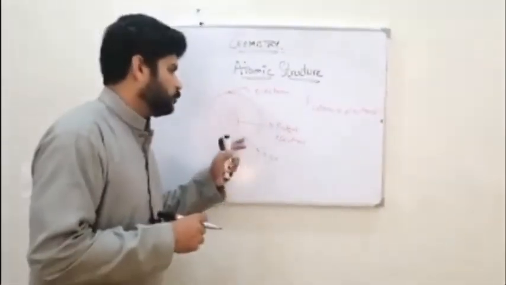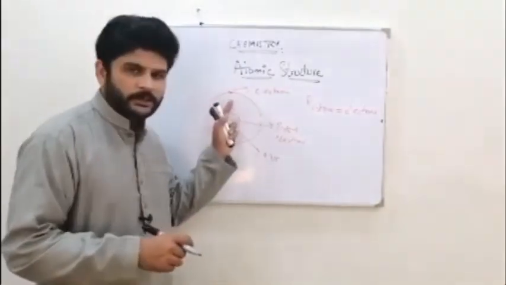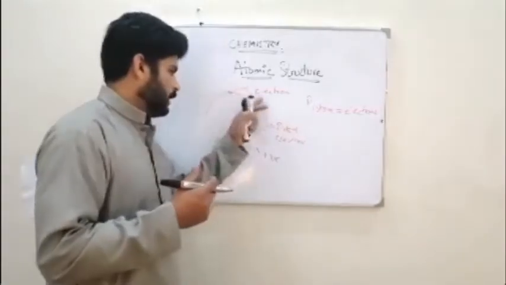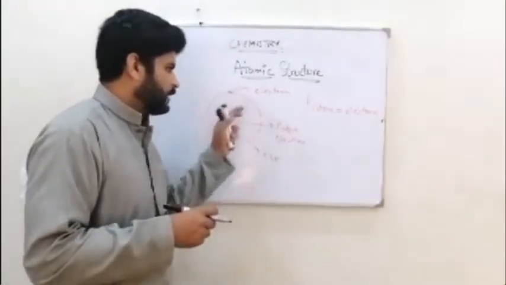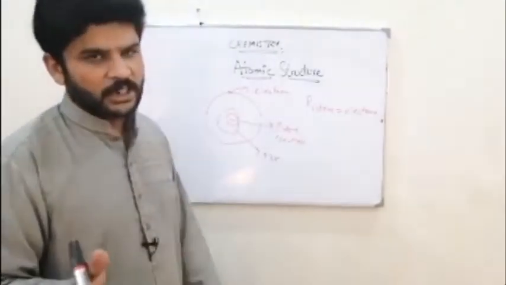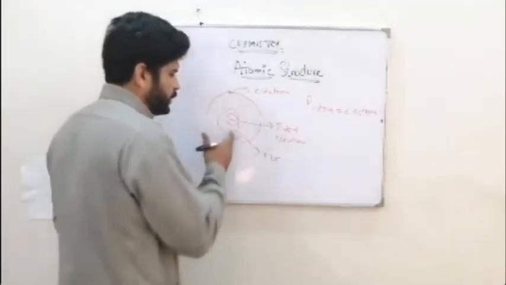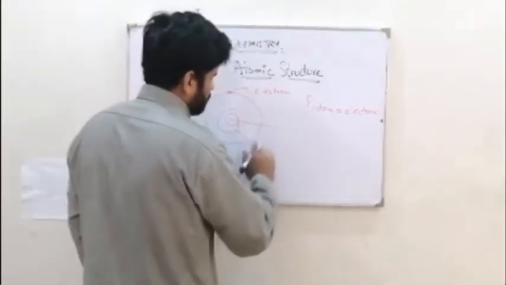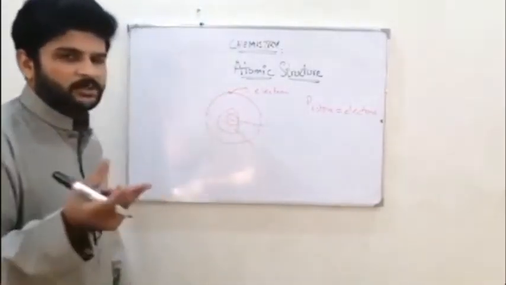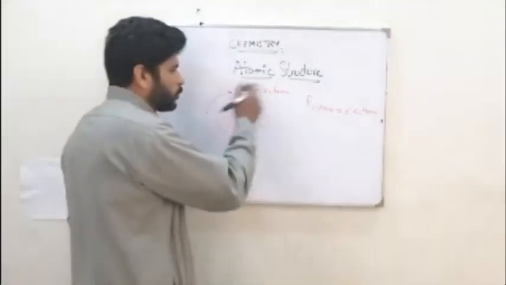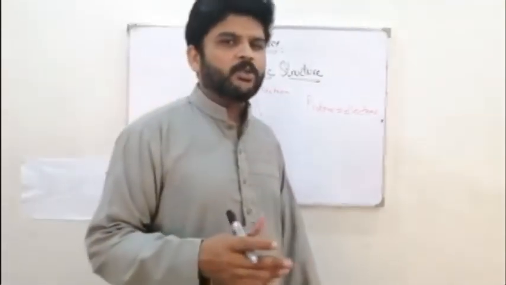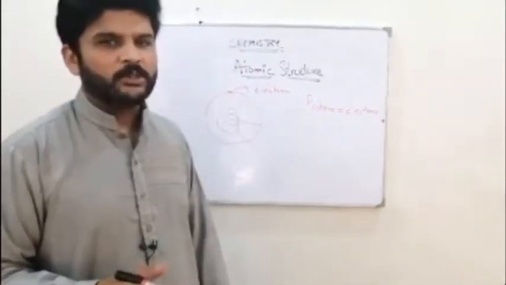For example, you have fewer protons and more electrons, so there will be a charge on this atom, or you have fewer electrons and more protons, again there is a charge on this. But unfortunately, the proton cannot leave this nucleus. It has to stay here. Only electrons move out or come in, and I'm going to tell you how they go out and how they come in.